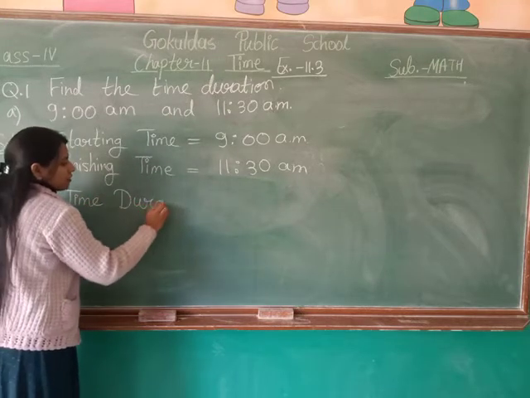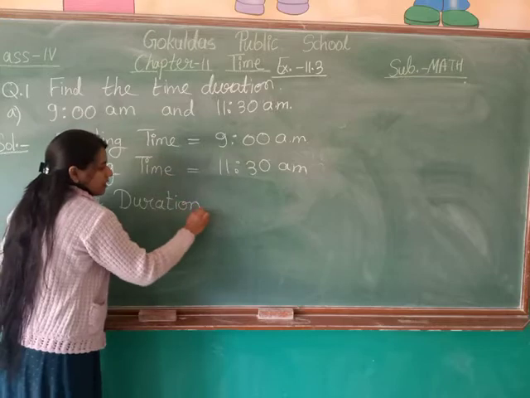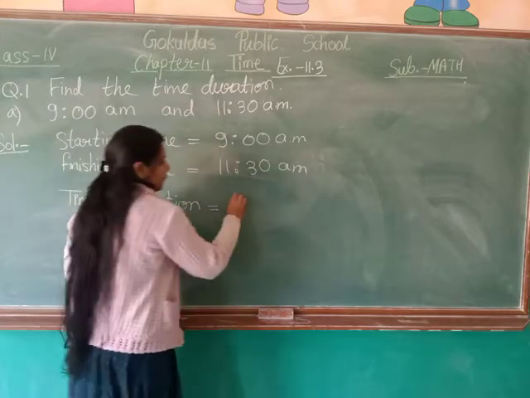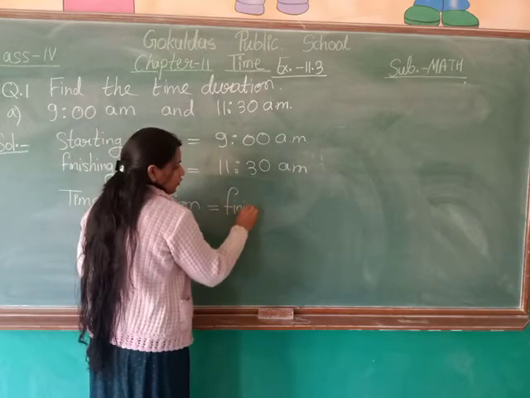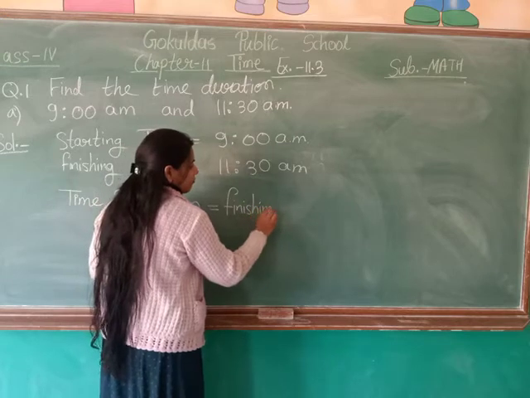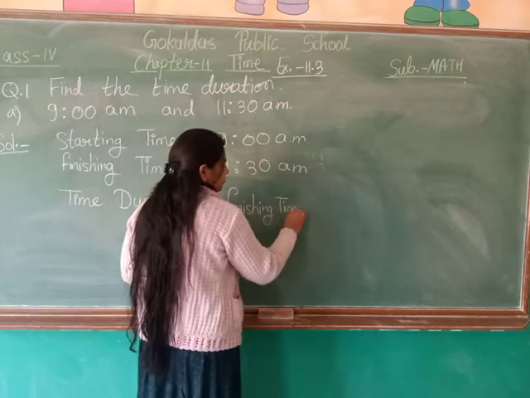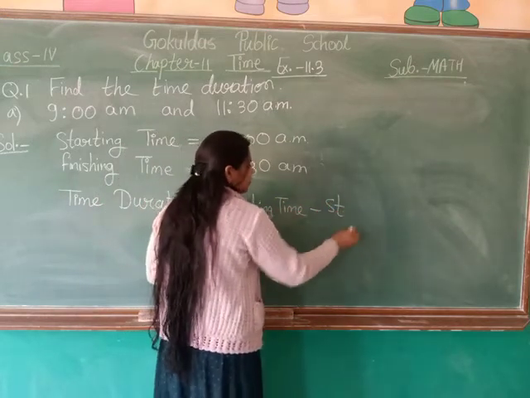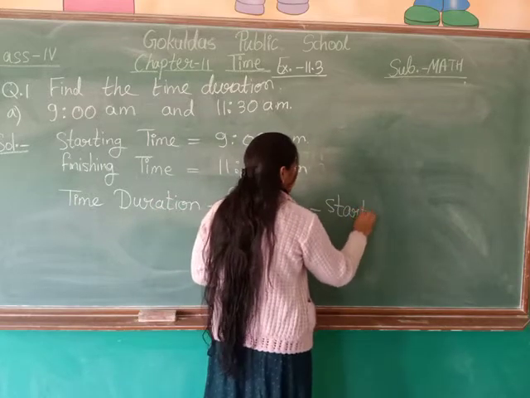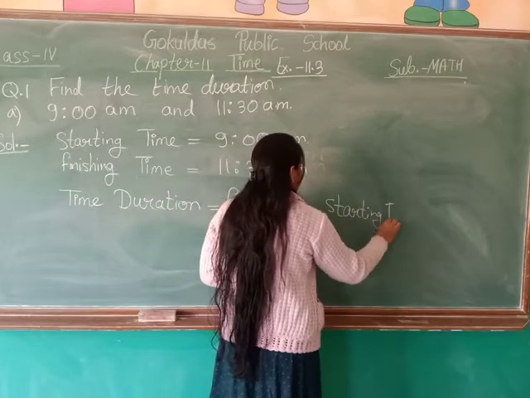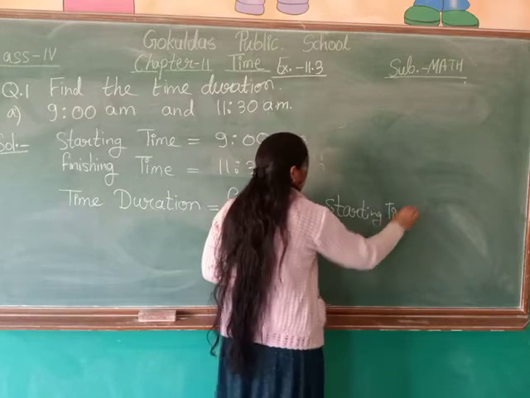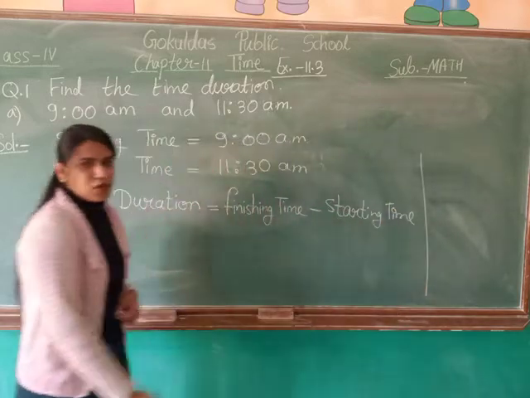We know that time duration is equal to, what was the formula? It was finishing time minus starting time, right?